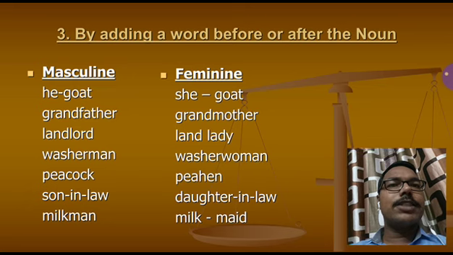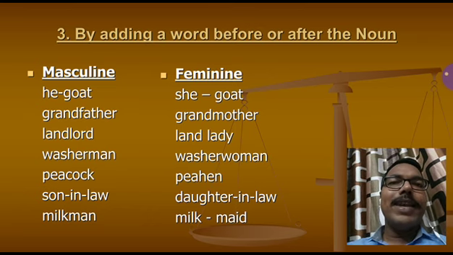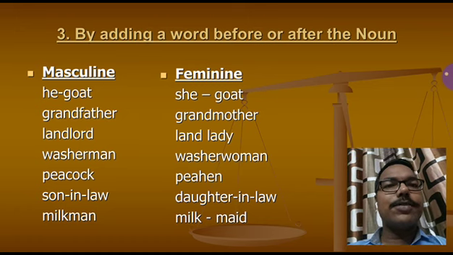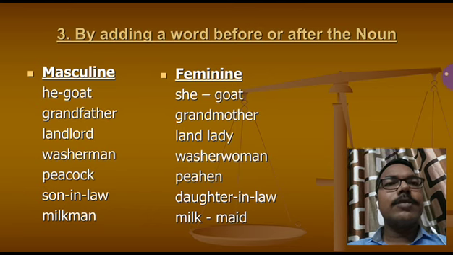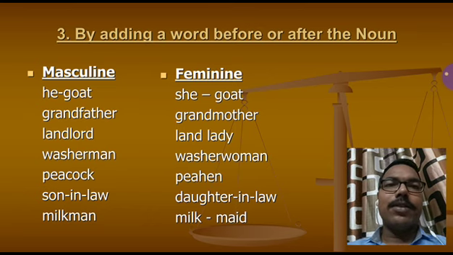Number three, students, by adding a word before or after the noun. In some masculine genders, we add a word before or after the word to make its feminine gender. Like he goat becomes she goat if we want to convert to feminine.